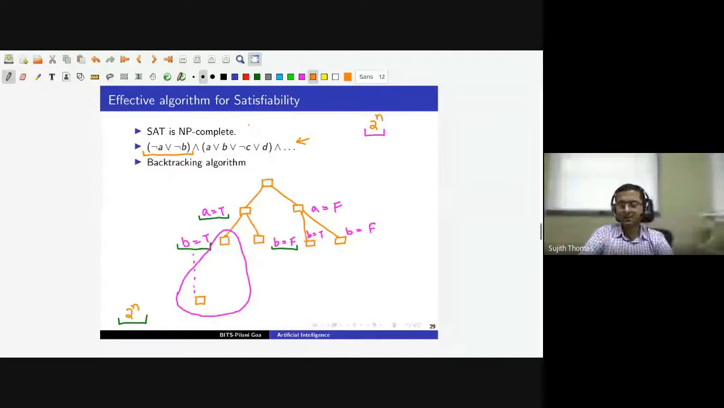It is also possible that at some point, when we assign A is equal to true and B is equal to true, the sentence becomes satisfiable. For example, we may have a sentence where we have not A or C or D and not B.